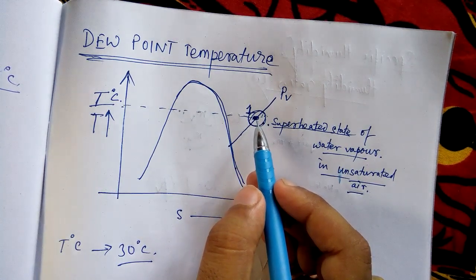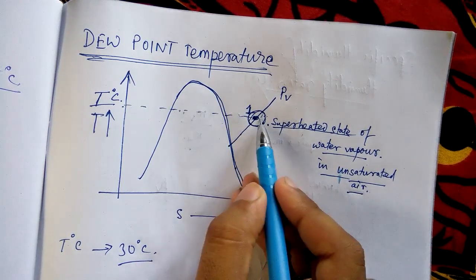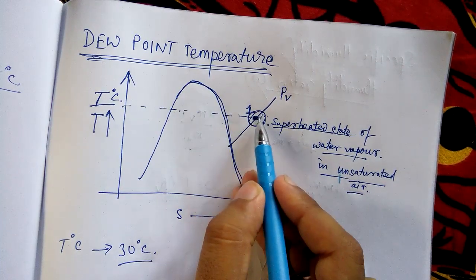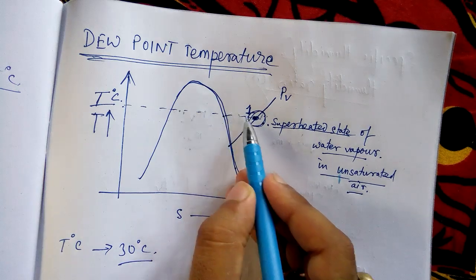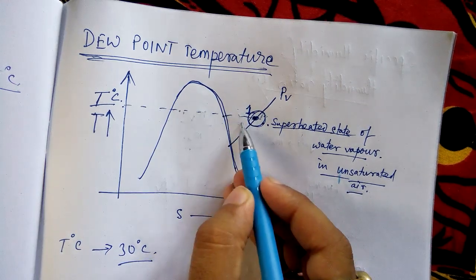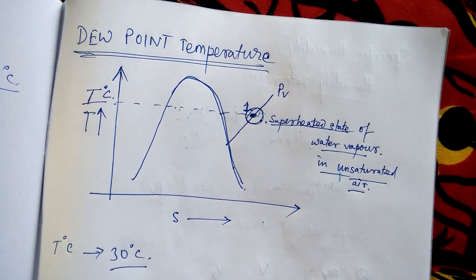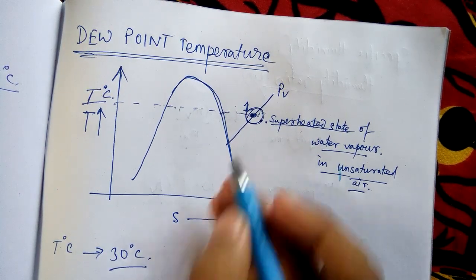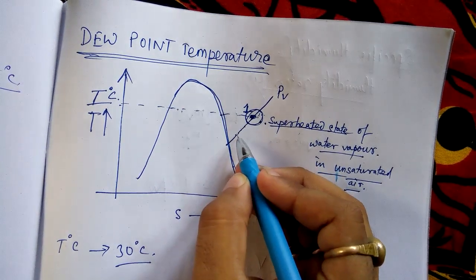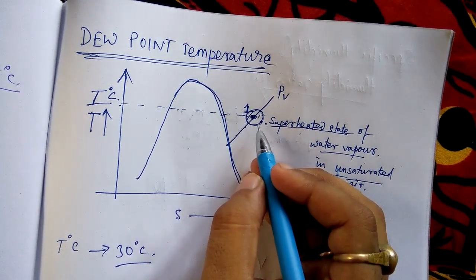At 30 degrees Celsius, air can take more moisture. Up to this point, if I come down in the same temperature line, up to this point. So here, I can add more moisture. But suppose instead of adding more moisture, like we have seen in the degree of saturation, what happens if I just go on decreasing the temperature?